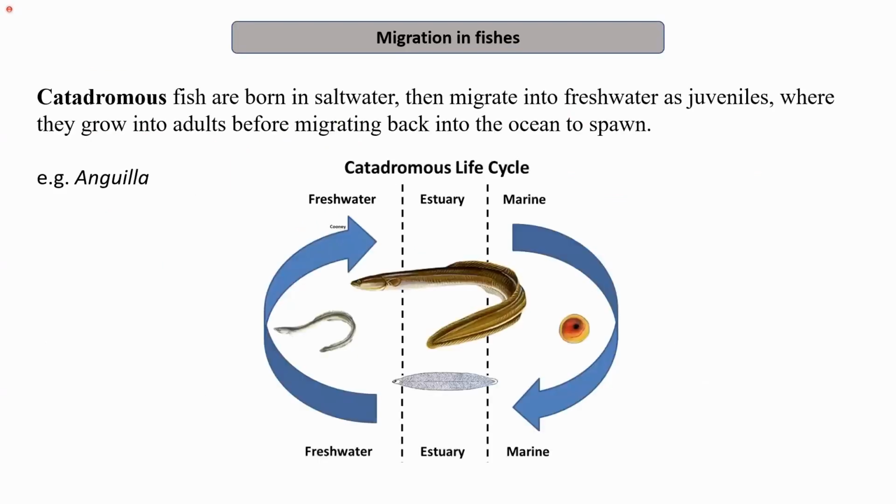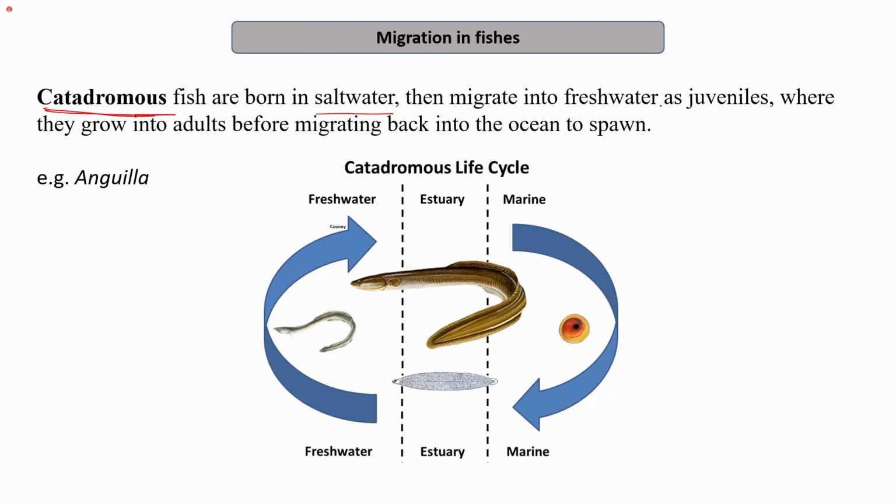A very important thing is migration in fishes. Fish have to migrate in order to give birth to the young ones. Based on whether they are migrating from salt water to fresh water or from fresh water to salt water, there are two types of migration. The first one is catadromous migration. Catadromous fish are born in salt water.